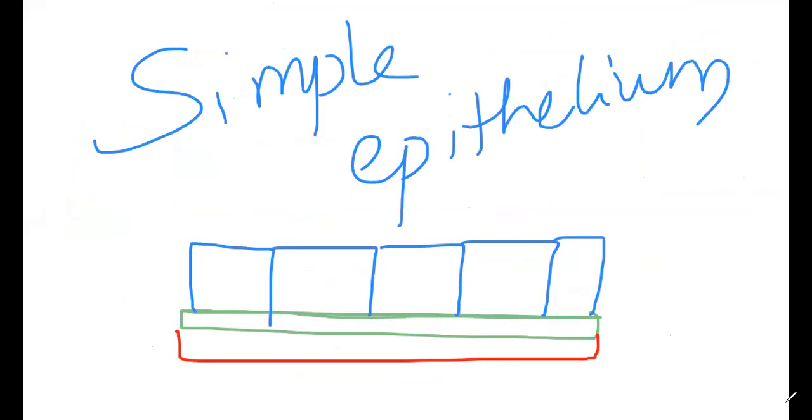Next, what is stratified? Strata means layers. So this is the basement membrane, having basal lamina and reticular lamina as usual.